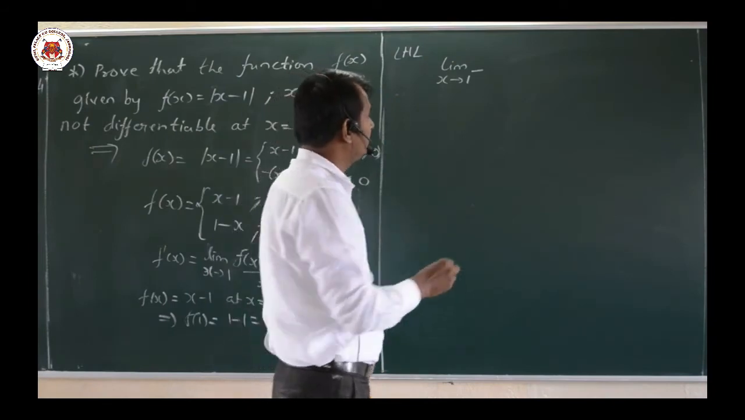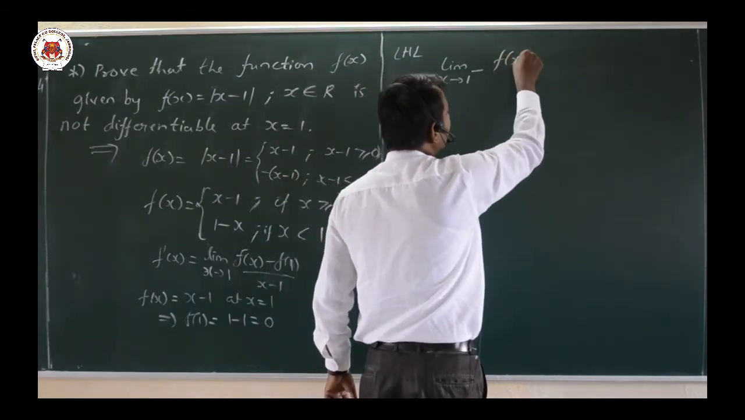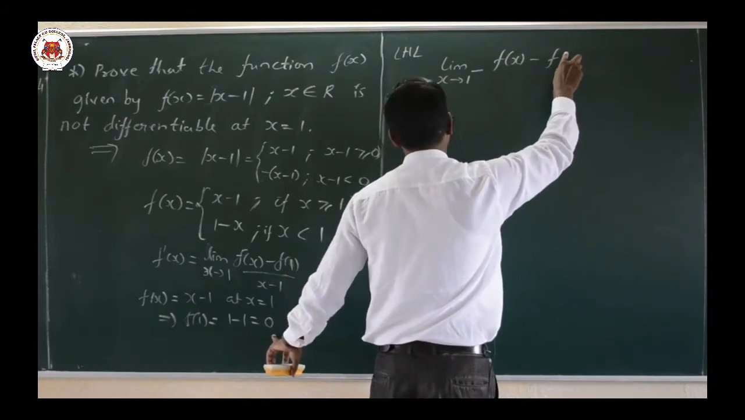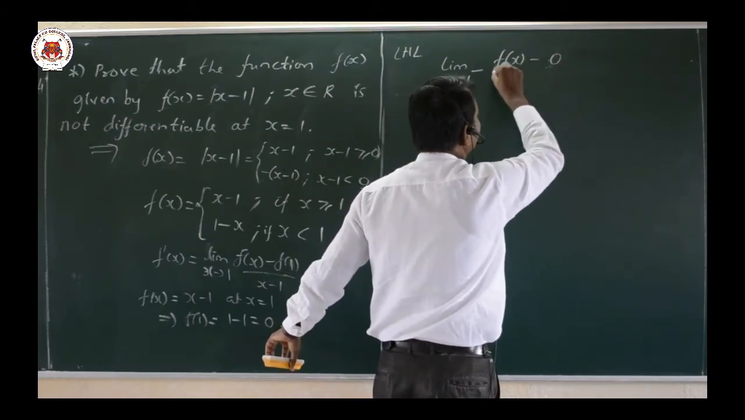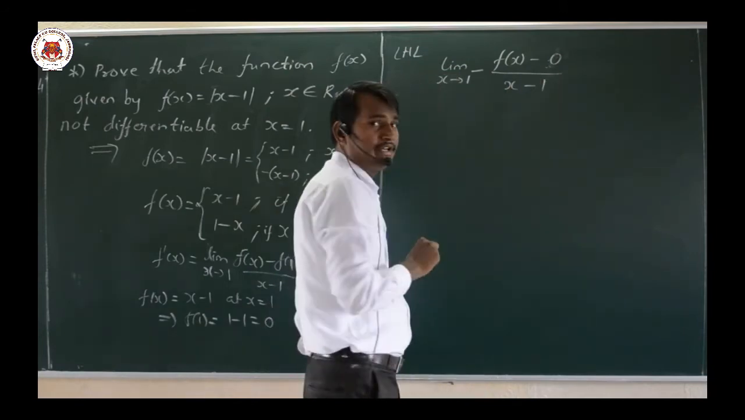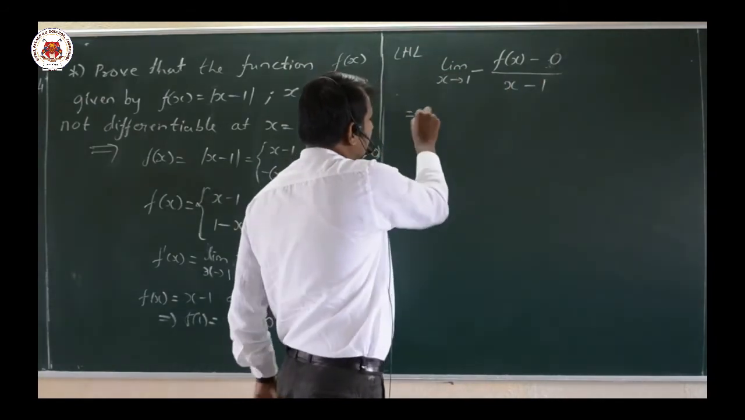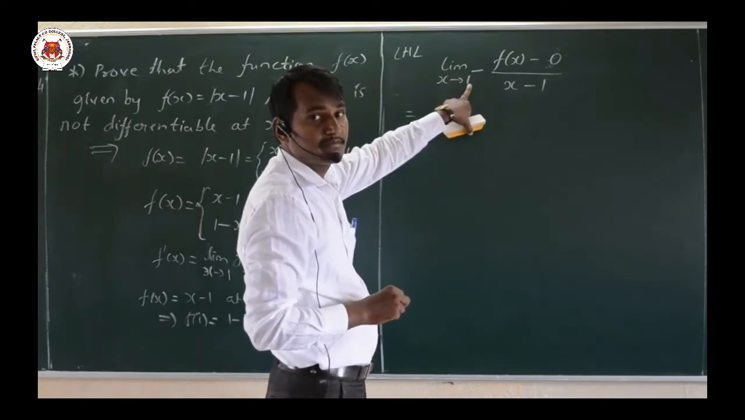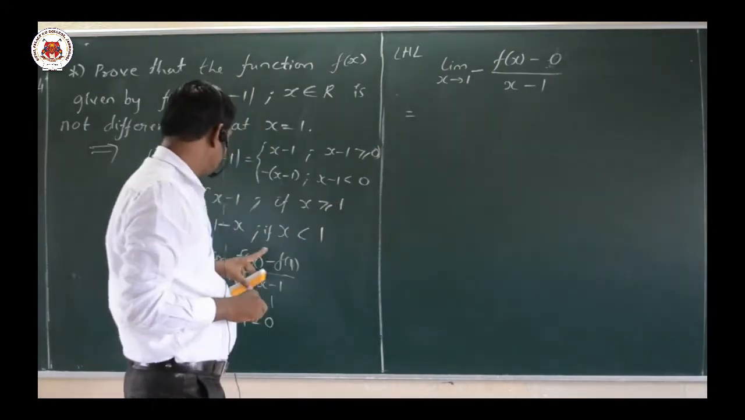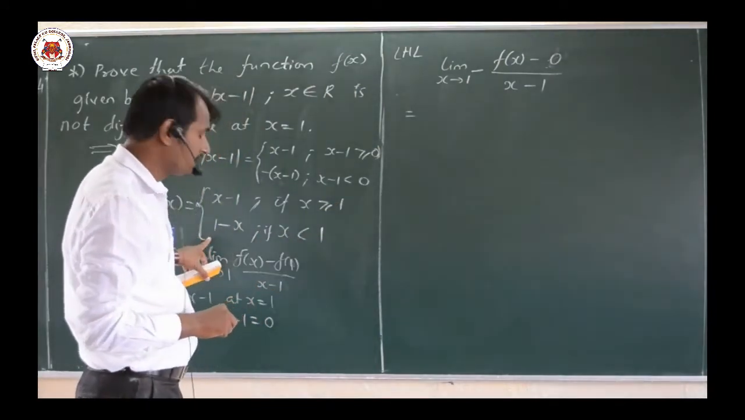Left hand limit, f of x minus f of 1. Now what is this f of 1 value? It is 0 here, divided by x minus 1. Very simple. Since it is a left hand limit, that means the x value should be less than 1. Less than 1, what is the function value here? Less than 1, the function value is 1 minus x.